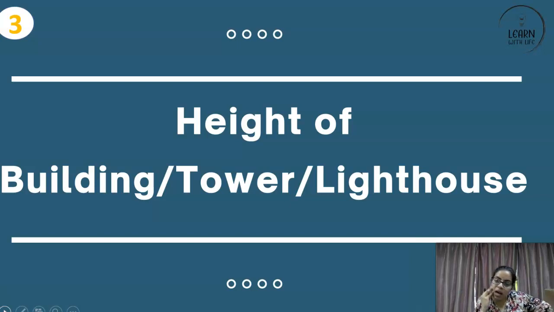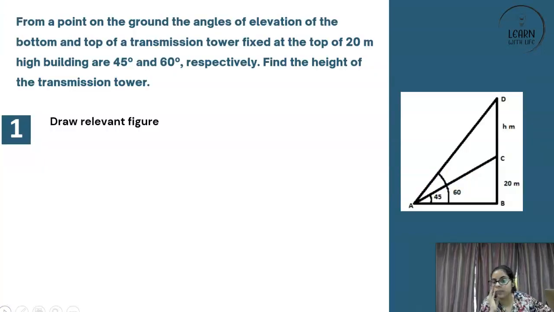That is height of building or tower or lighthouse. So these kinds of questions are on application of trigonometry, or heights and distances. Okay, the very next chapter, which includes word problems like this. So how to do such questions? These questions are based on figures. You analyze the figure, which will either be given in the question or you will have to create on reading the question statement. Okay, so from a point on the ground, let that point be A, the angles of elevation of the bottom and the top of a transmission tower. So this is a transmission tower, this is the point on the ground.